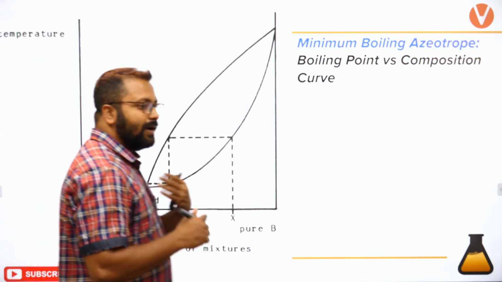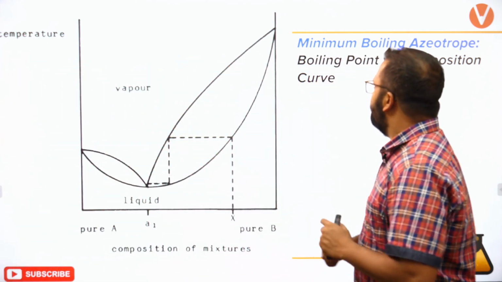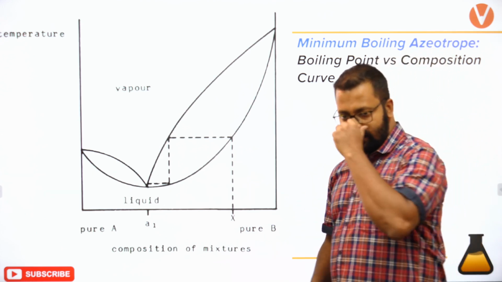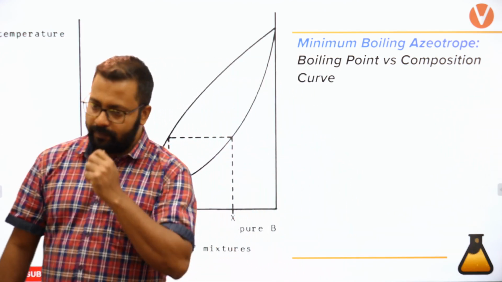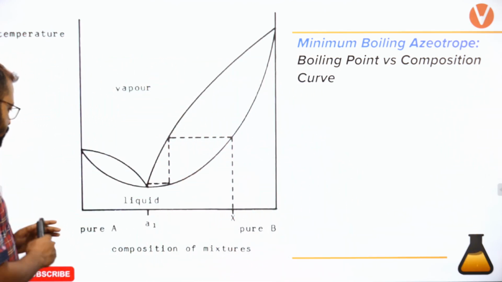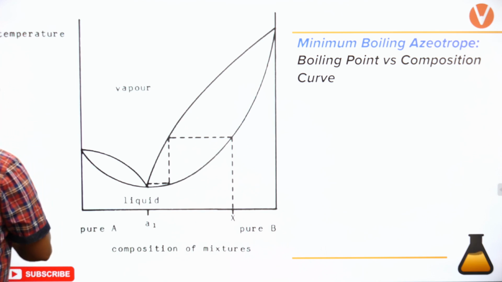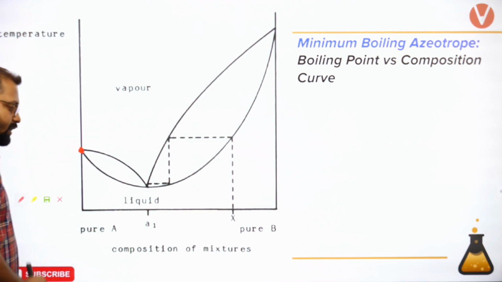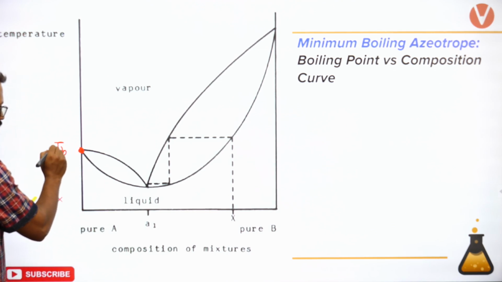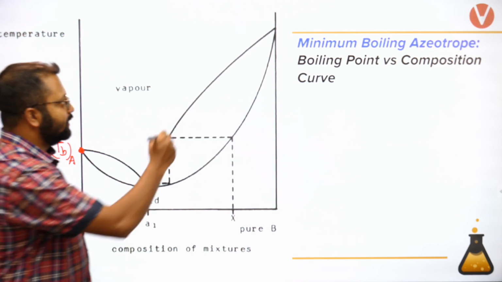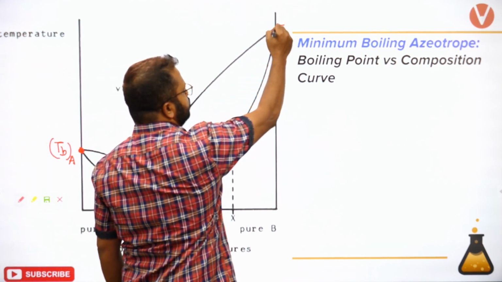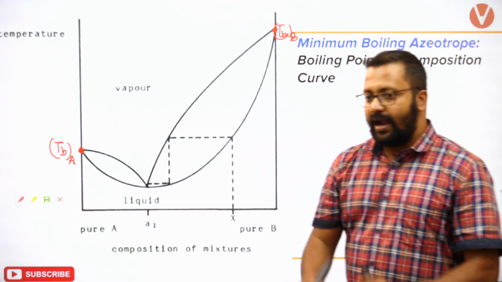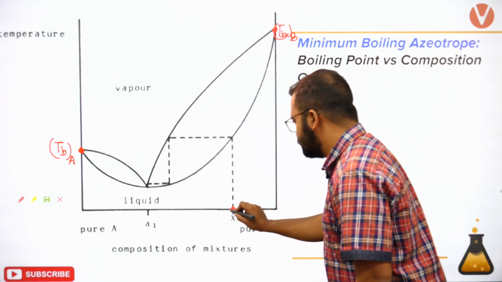Let's talk a bit about minimum boiling azeotrope. What features can we observe in a minimum boiling azeotrope? So if this is a minimum boiling azeotrope, this is boiling point of component A, this is boiling point of component B. Okay, now assume that I start distilling this.